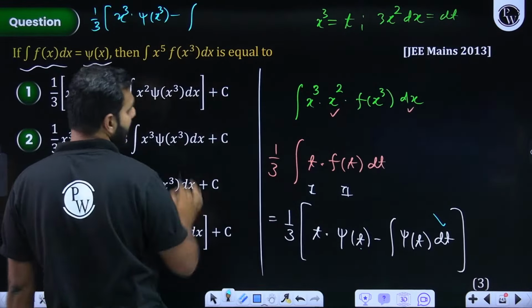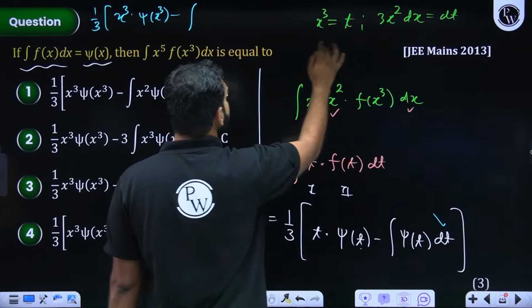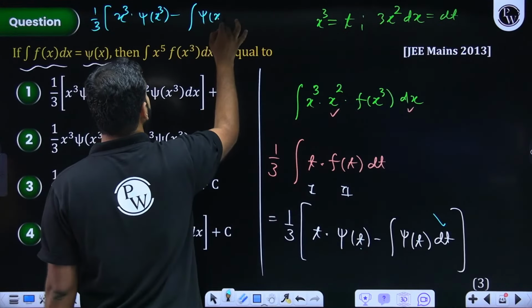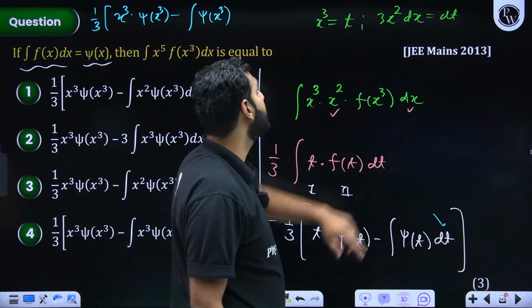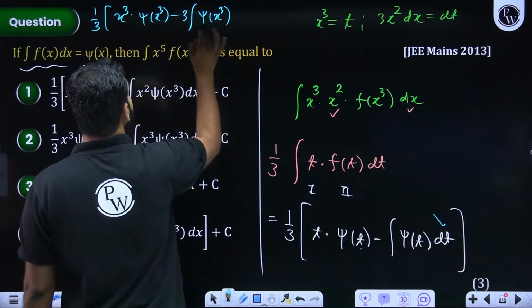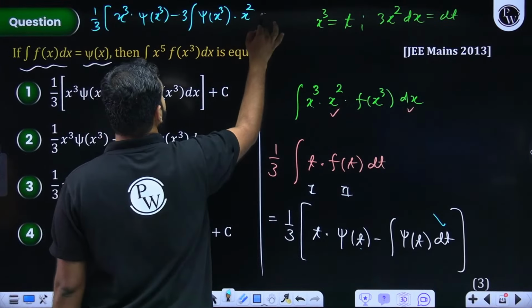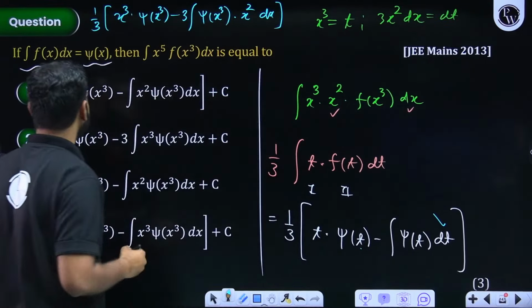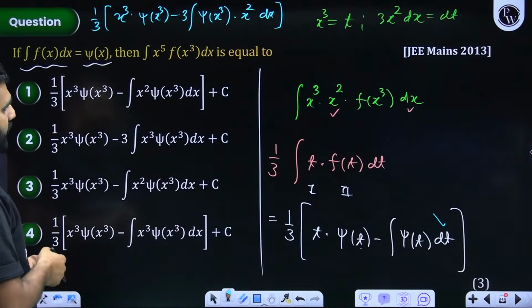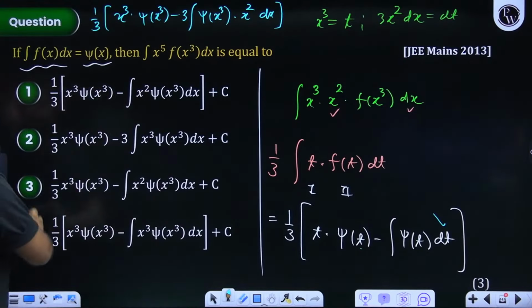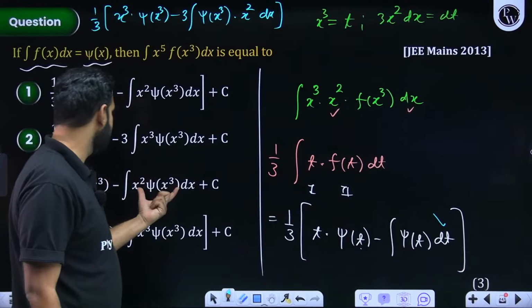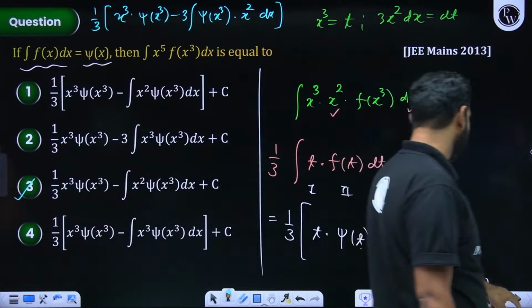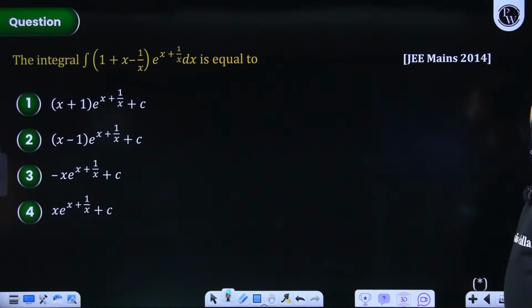there you have integration of psi t. What is psi t? Psi x cube. But again, there I'll be replacing this dt by 3x square dx. So this is 3 into x square dx. So that should be your final answer. It should match with one of the options. And I think it is matching with option 3. I'm really sorry, it's not option A, it's option 3, because this 3 and this 3 are getting cancelled and you're left with this as the final answer. Everybody got this?